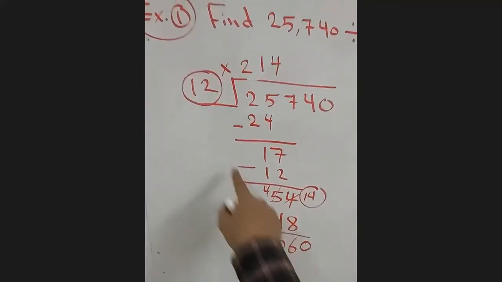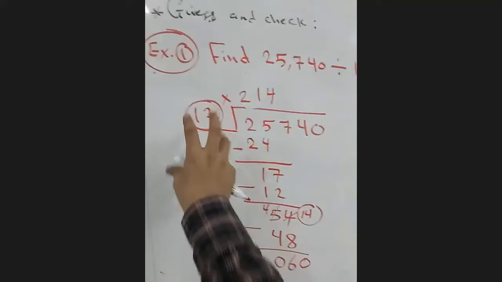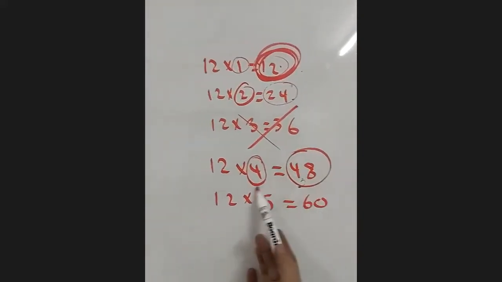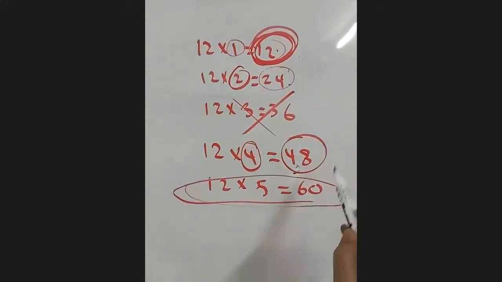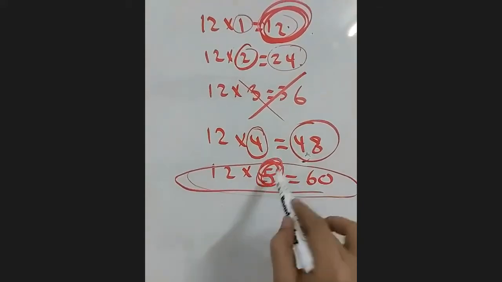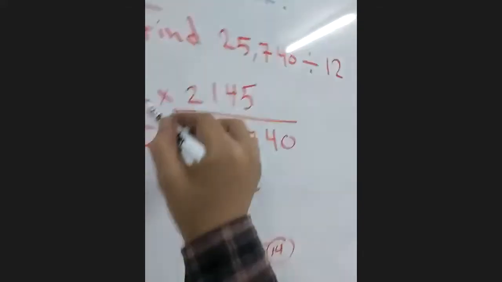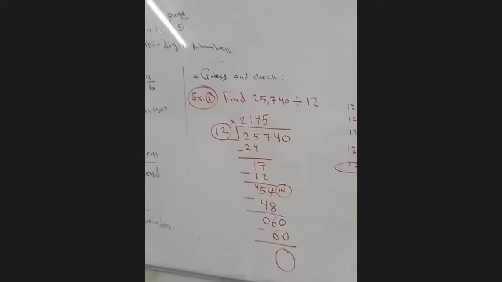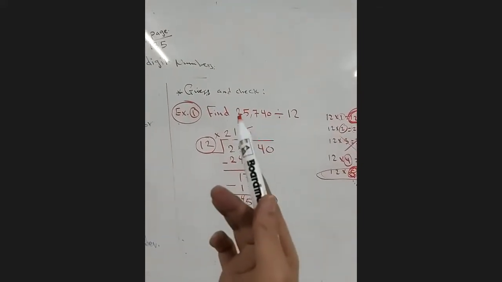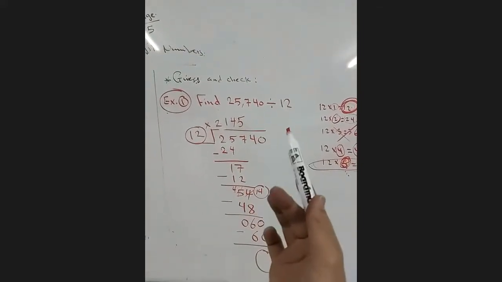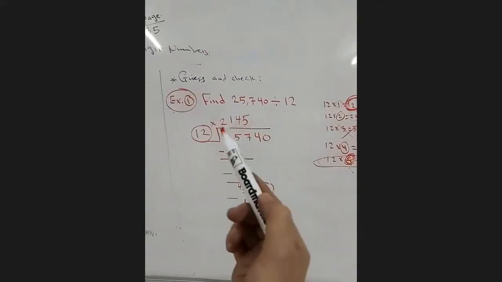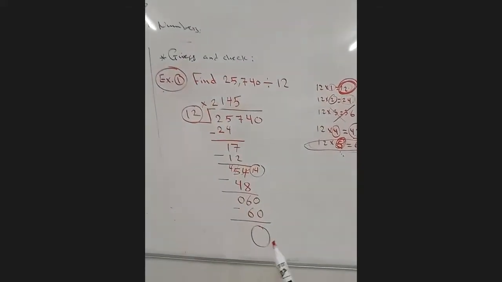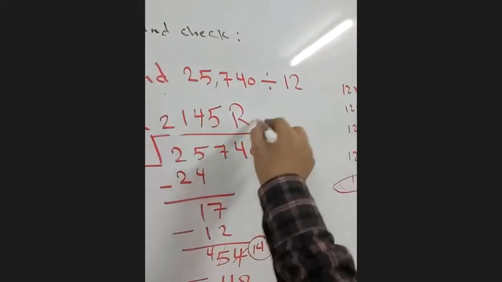Now 60 divided by 12, I will search on the timetable of 12 about the number 60. I have it here. Exact 60. So I need to choose what? 5. So 5 multiplied by 12 is how much? 60. Subtract, 0. So now my answer for the question, 25,740 divided by 12, is 2,145. The remainder 0. If the remainder is 0, no need to put R0.